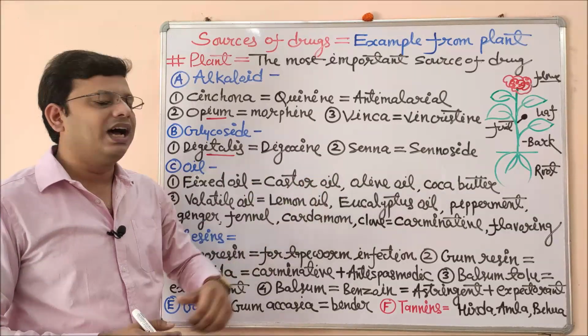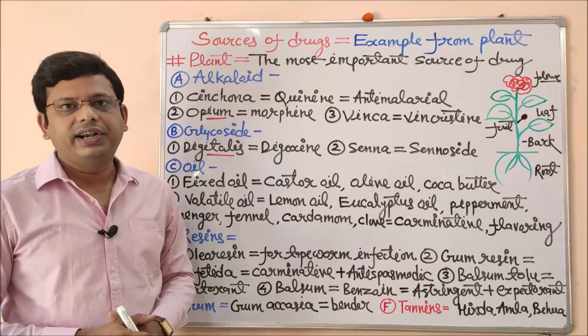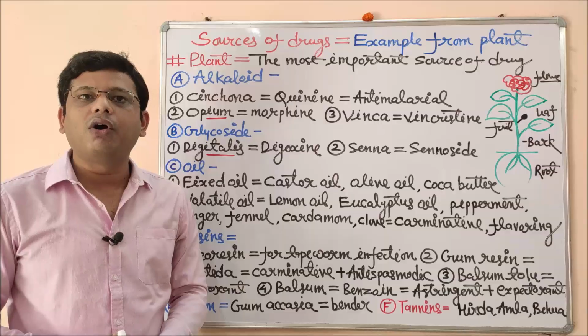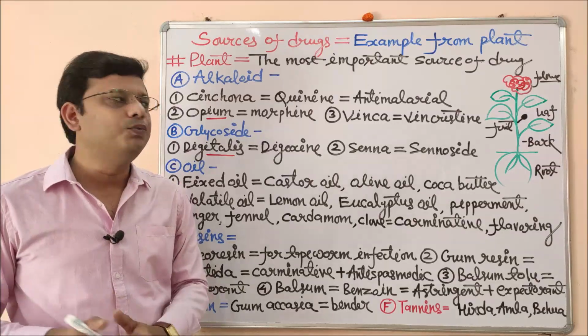Next one is senna. Senna is a very important leaf from which we get sennoside, and the sennoside is used in the treatment of constipation as an irritative purgative.